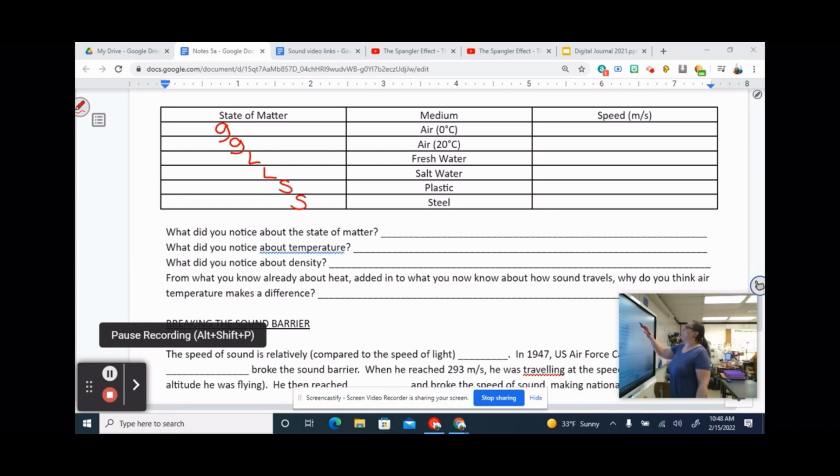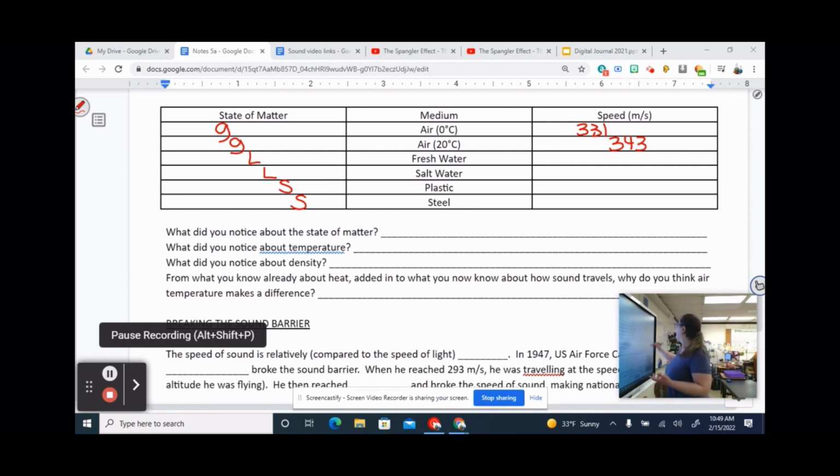Sound travels through 0 degrees Celsius air, so cold air, at about 331 meters per second. Warm that air up to 20 degrees Celsius, so about 70 degrees Fahrenheit, and you're looking at 343 meters per second. So there we know that temperature does affect the speed of sound. The warmer the substance is, the better sound's going to travel because those particles are moving faster, and so they can have more energy to carry the sound.